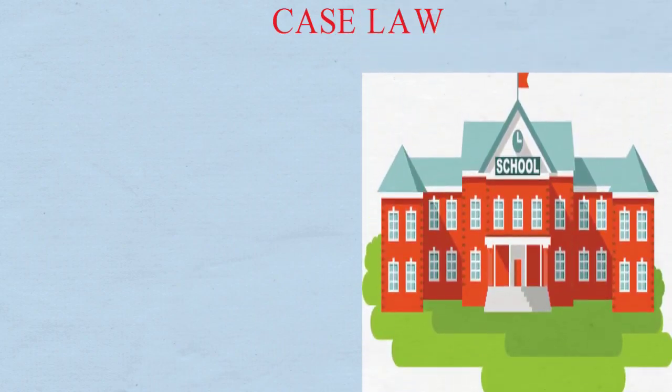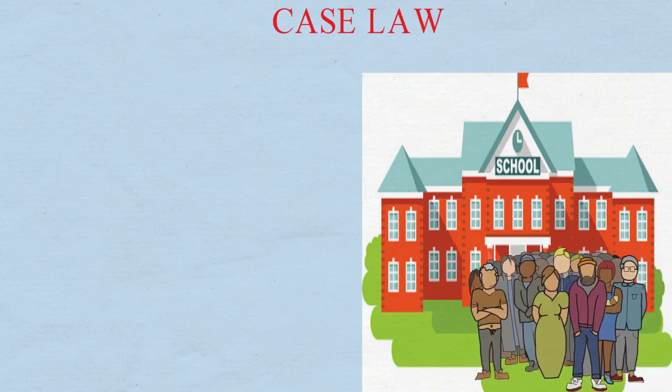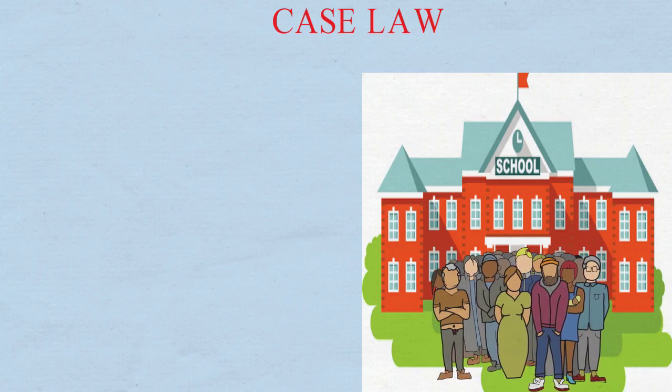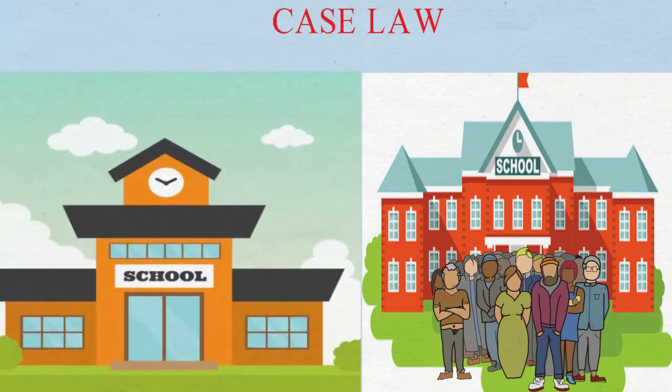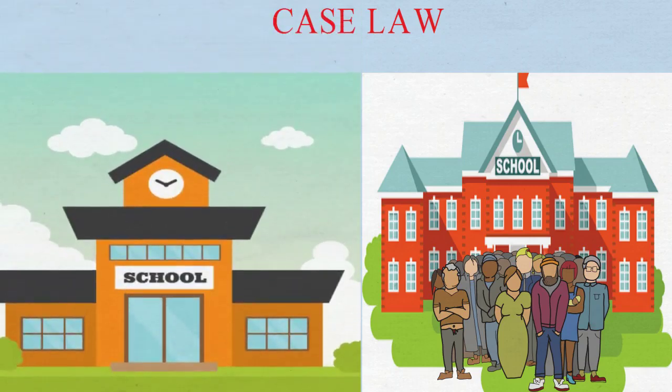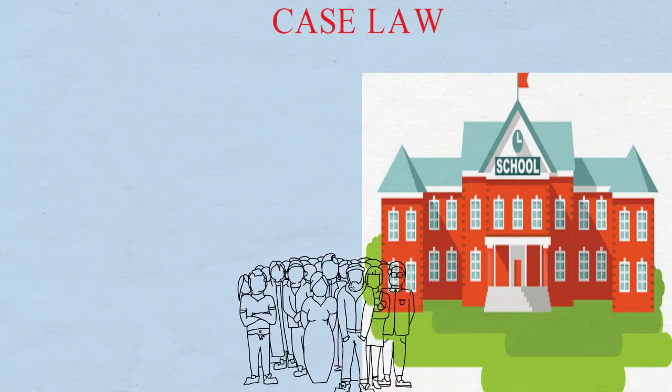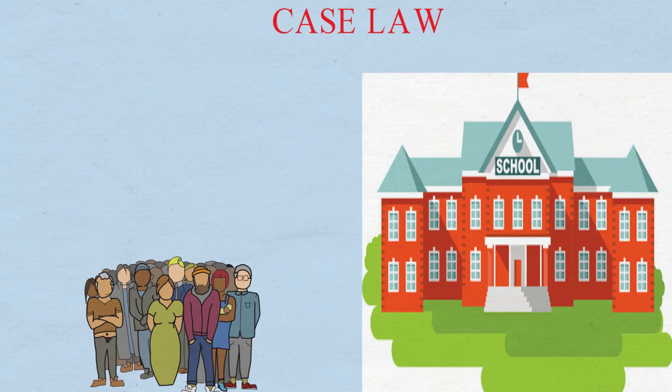In this case, the plaintiff was running a school at a place. The defendant started another school near the plaintiff's school. Due to competition, the plaintiff had to reduce their fees and thus suffered huge financial loss. The plaintiff filed a suit against the defendant for compensation. The court held that every person has a legal right to carry on his trade or profession. Here the defendant, by setting up his school, has exercised his legal right and therefore no action can be taken against him, and the case was dismissed.